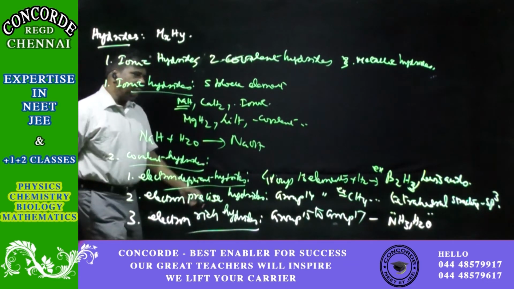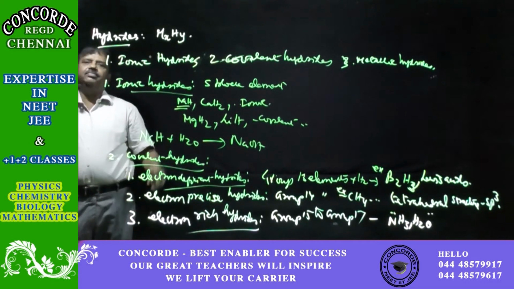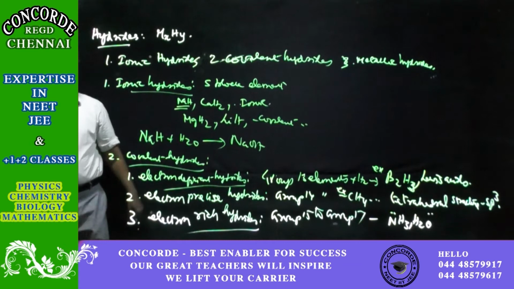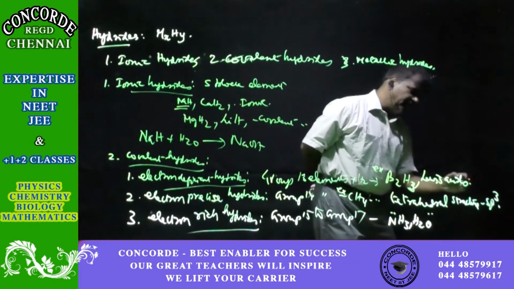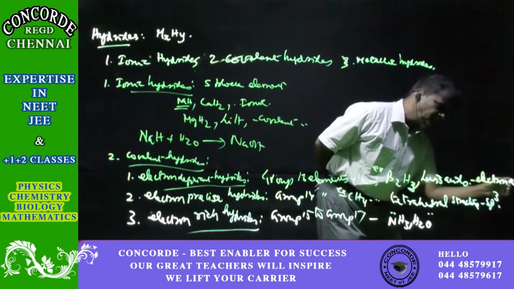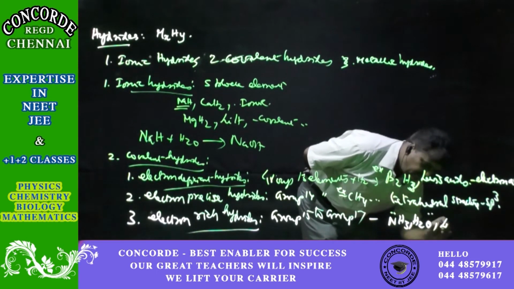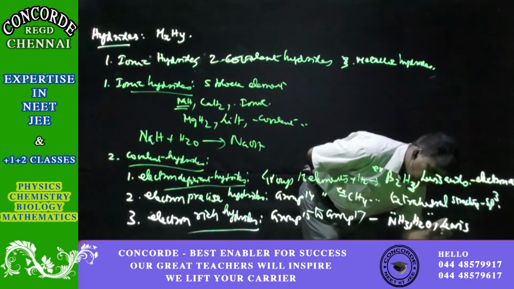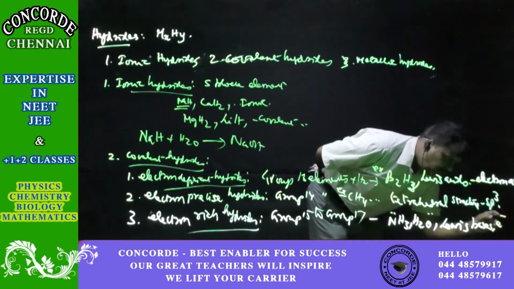And so whenever there is extra electron, what do you infer? The extra electrons can always be donated to somebody. So these electron deficient ones are Lewis acids, electron acceptors, whereas these electron rich ones are Lewis bases, or electron donors.